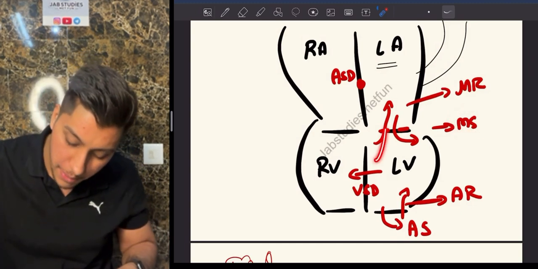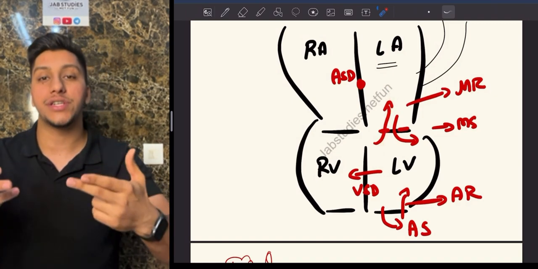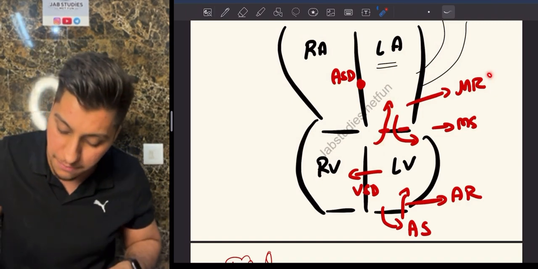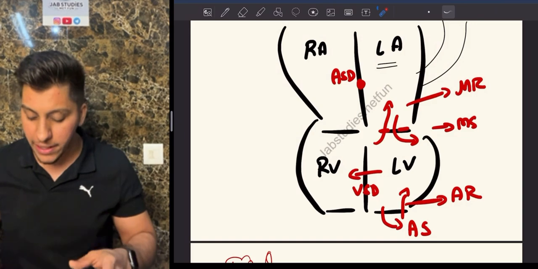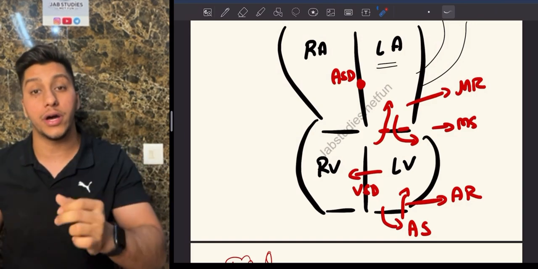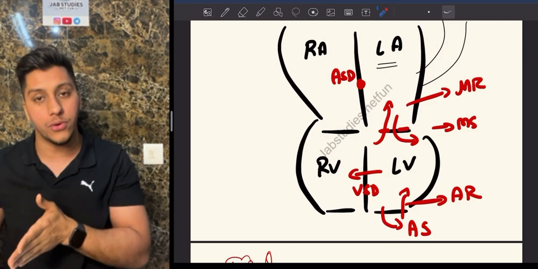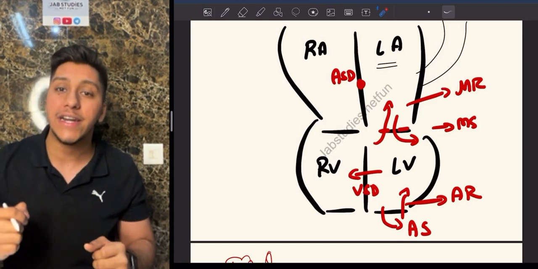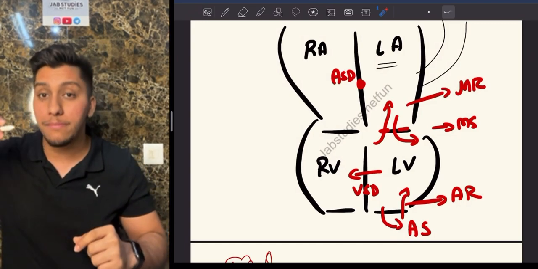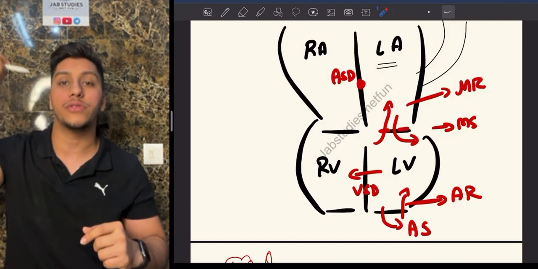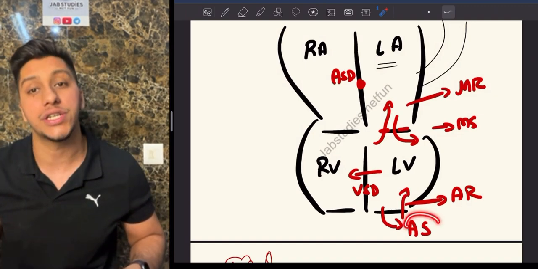If blood goes backside, that is going to be regurgitation. So this is in the left side, so that's why this is mitral regurgitation. Similarly, when the blood flows from the ventricle to the aorta, again there is a very high pressure difference. Whenever the blood flows from the left ventricle to the aorta, and if there is any stenosis, that is known as aortic stenosis. If the blood goes back from the aorta to the ventricle, that is known as aortic regurgitation.